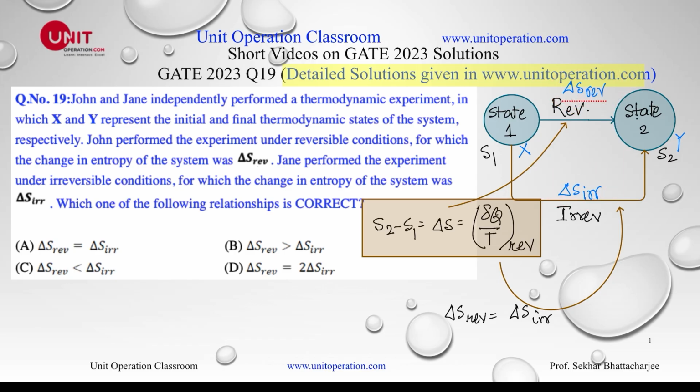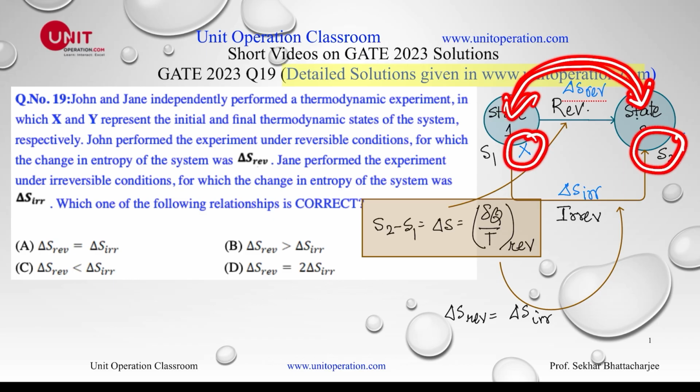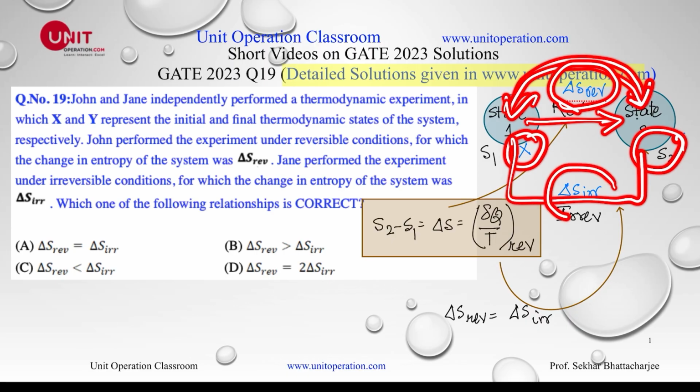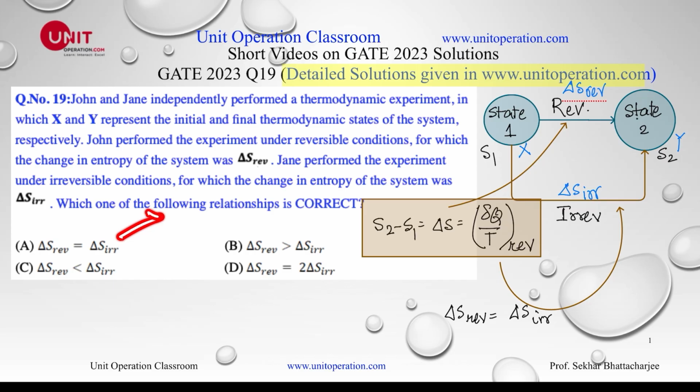Very simply, we know that entropy is a state function, just like internal energy, enthalpy, Gibbs energy, etc. And its value depends only upon the initial and the final condition, not on the path followed. So whether you have followed this method or this method, the change in entropy is calculated by the difference in entropy between state 1 and state 2, or between X and Y. It does not matter which path you have followed. So therefore, delta S reversible must be equal to delta S irreversible. So A is the correct option.